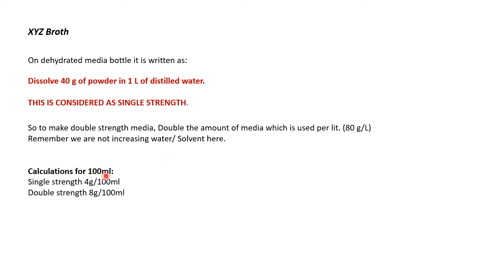Now the calculations for 100 ml. So this was for per liter or 1 liter. Now for 100 ml single strength, the concentration is 4 grams per 100 ml, as I'm using the same example of 40 grams for 1 liter, it means 4 grams for 100 ml. So for 100 ml double strength media, you will just add 8 grams. You will double the amount of your media for double strength, right? So you will use 8 grams in 100 ml to get 100 ml of your XYZ double strength broth.